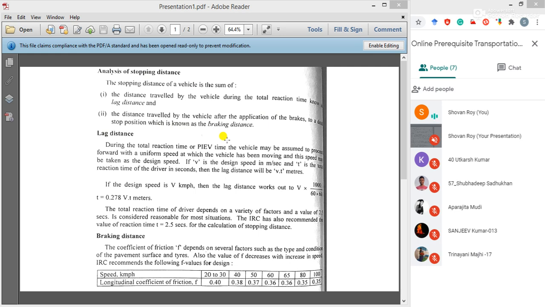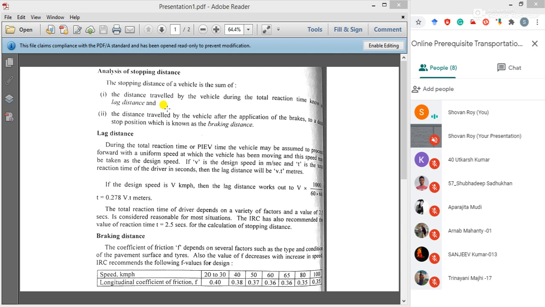So after application of the brake and before the vehicle completely stops, this distance is called the braking distance. One is lag distance, another is braking distance. Lag distance depends on your reaction time, and the braking distance depends on the application of the brake and the practical stopping of the vehicle. These two distances are important for analysis of stopping distance.